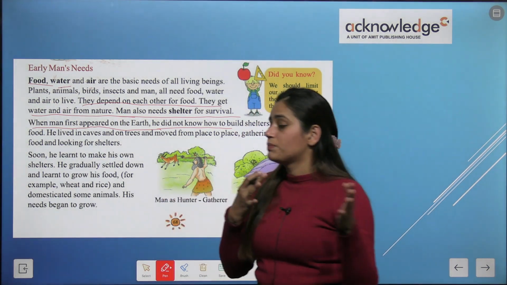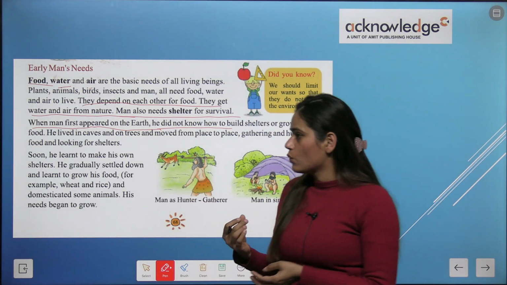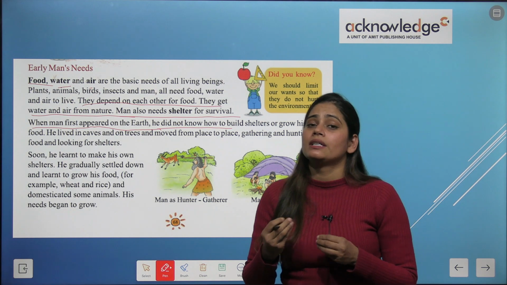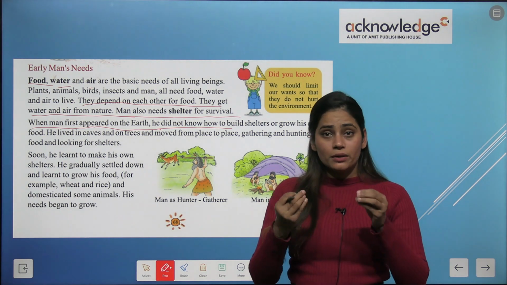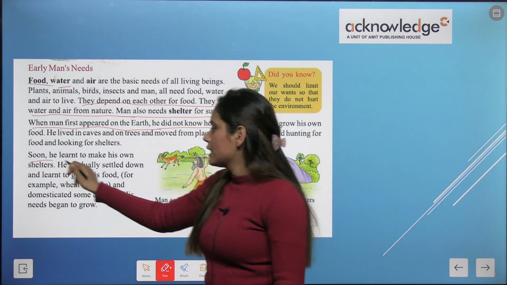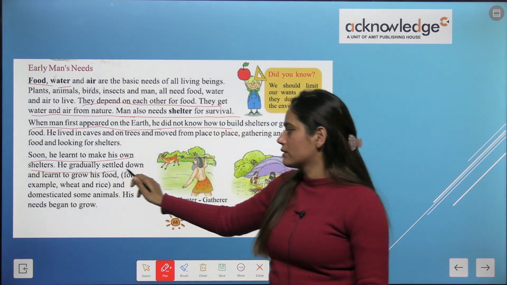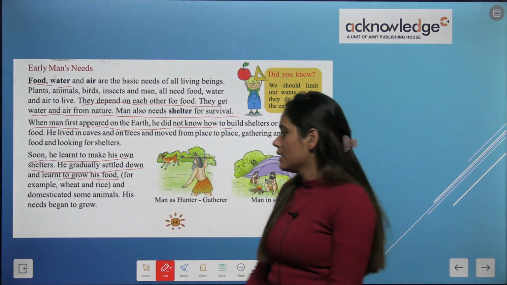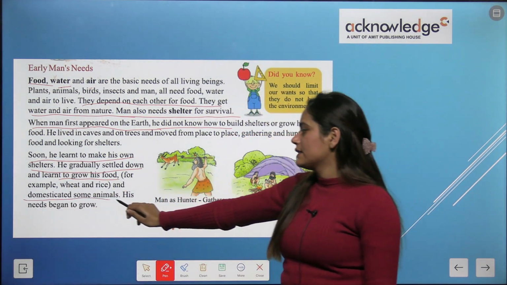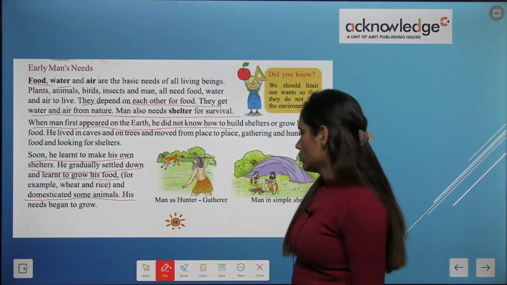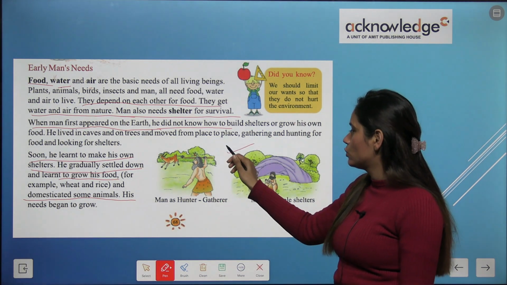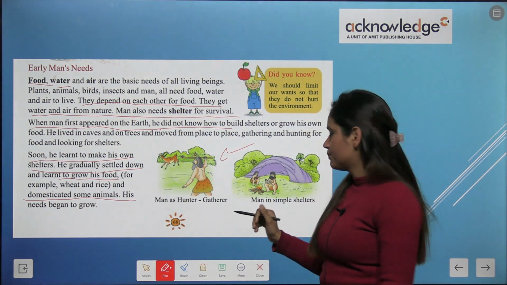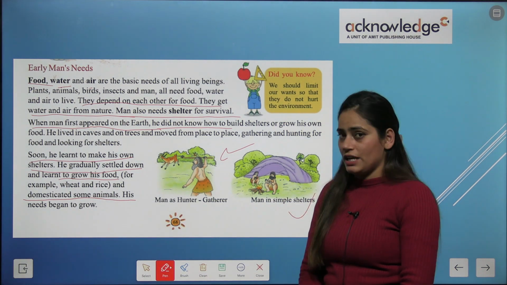But as time passed, they got to know that they can make their shelter, they can build their house, okay, they can grow their food. So soon he learned to make his own shelters, gradually settled down and learned to grow his food, okay. And domesticated some animals, needs began to grow. As you can see, we have two pictures of earlier men. Okay, man as a hunter, okay, and man in a simple shelter.